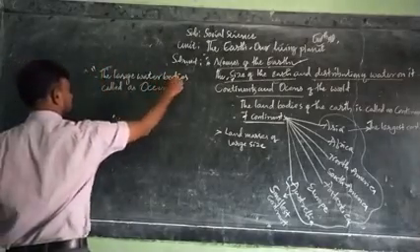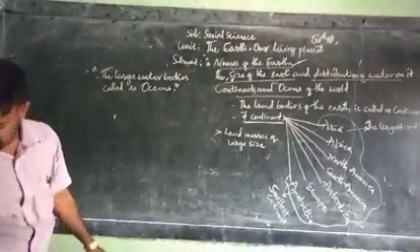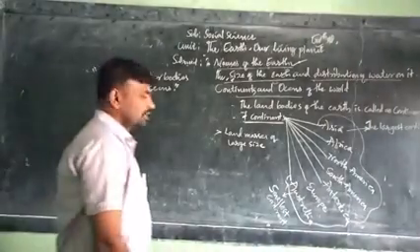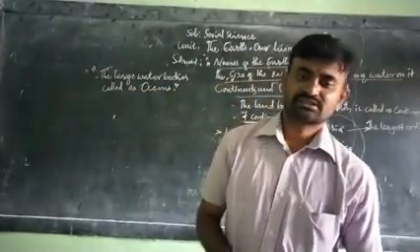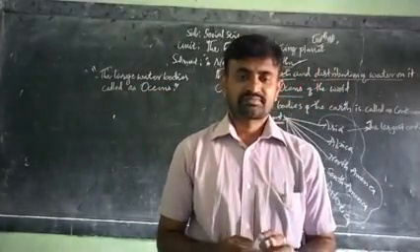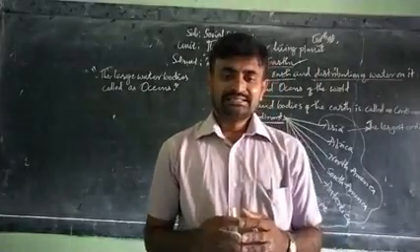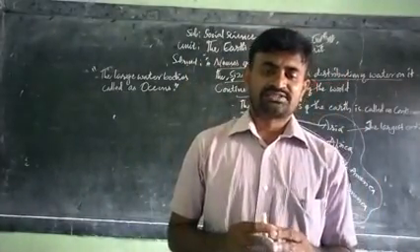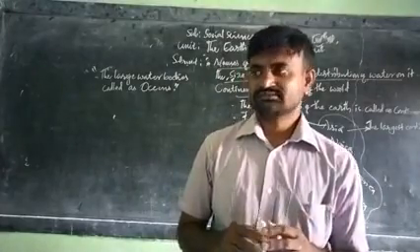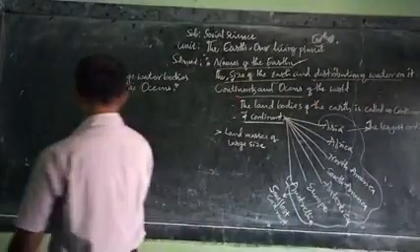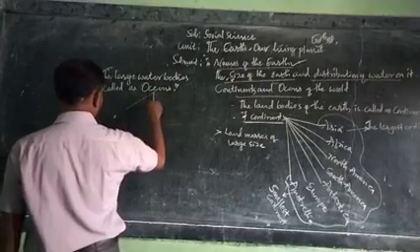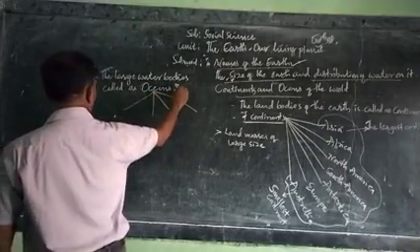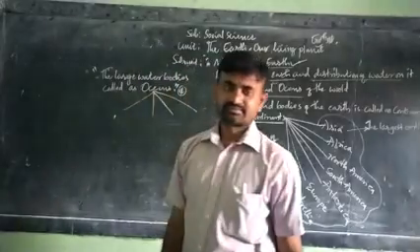See, the large water bodies are called oceans. And there are four major oceans on the earth.